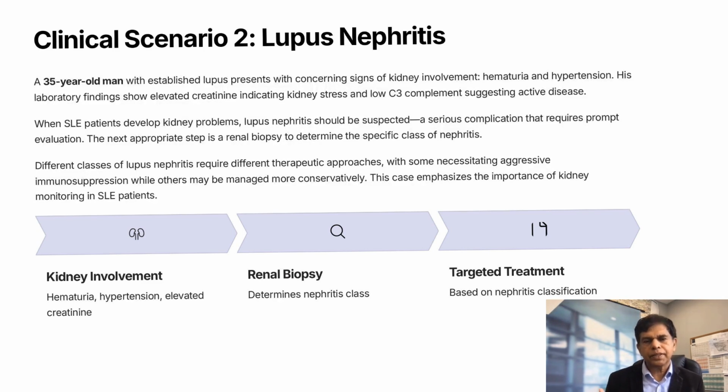The next appropriate step is a renal biopsy to determine the specific class of nephritis. Different classes of lupus nephritis require different therapeutic approaches, with some necessitating aggressive immunosuppression, while others may be managed more conservatively. This case emphasizes the importance of kidney monitoring in SLE patients. Kidney involvement: hematuria, hypertension, elevated creatinine. Renal biopsy determines nephritis class, with targeted treatment based on classification.